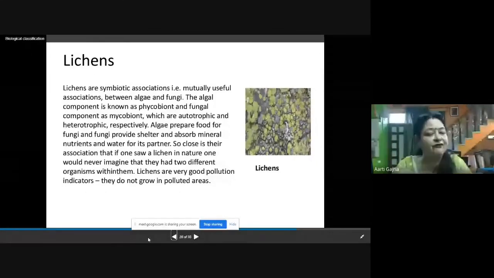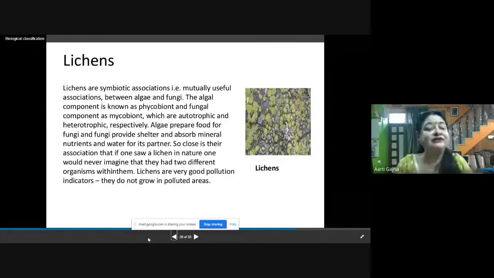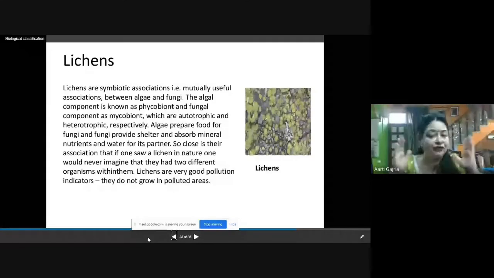Algae prepare food for the fungi and fungi provide shelter and absorb minerals, nutrients and water for its partner. So close is their association that if one saw a lichen in nature, one would never imagine that they had 2 different organisms within them. If you see lichen, you cannot find out that there are 2 different organisms present in this, because you will find them as one only.